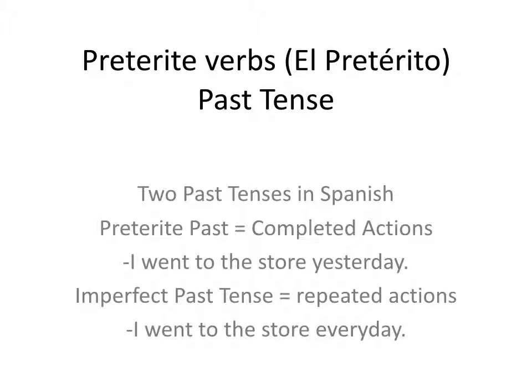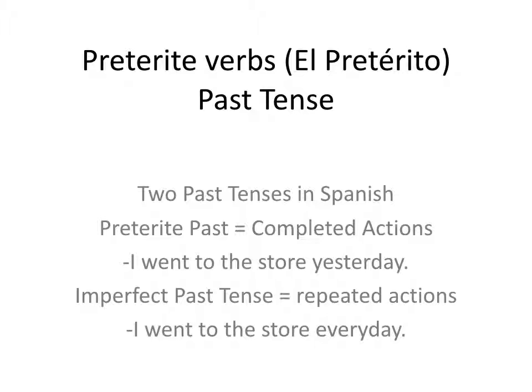These are actions that are done and over with, began and ended. For example, I went to the store yesterday. That's something that started and ended yesterday. It's over in the past. I went is the verb that's in the past tense in English. The other past tense in Spanish is the imperfect past tense. It represents actions in the past that were done repeatedly, over and over again. For example, I went to the store every day.